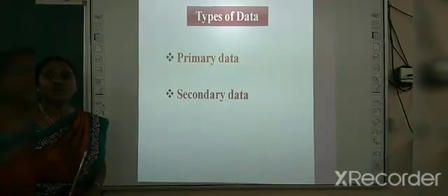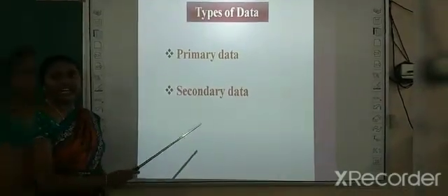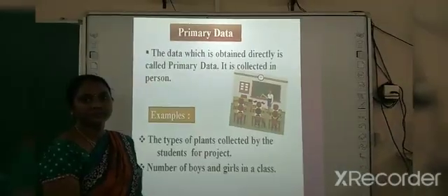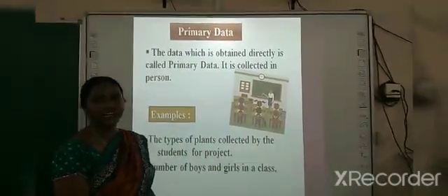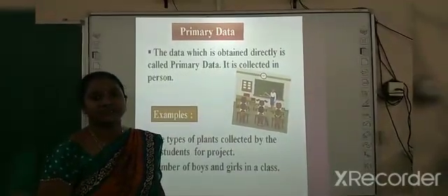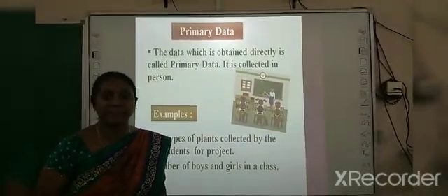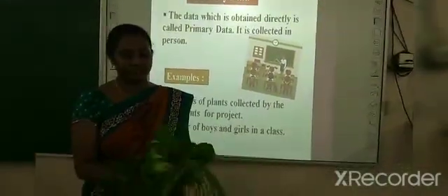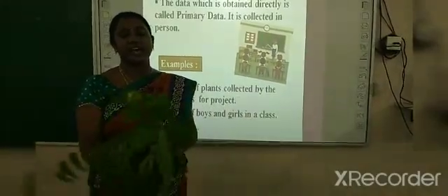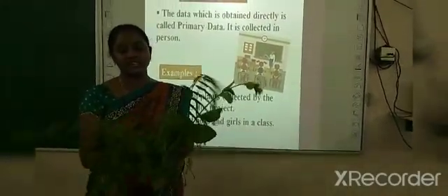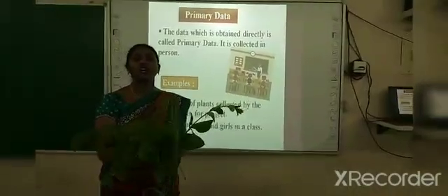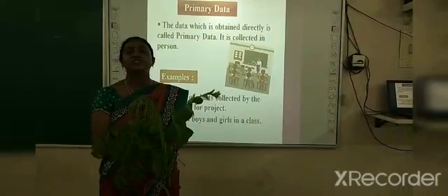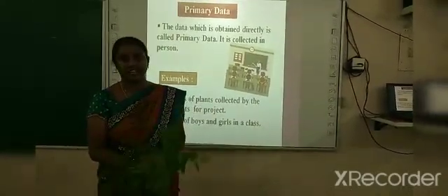Next one is types of data. Two types of data are there, primary data and secondary data. Primary data is directly collected by the person. For example, see here I have different types of leaves. See this leaf and this one, and this leaf and this one. All are different types of leaves. I just collected these directly, so this is called primary data.